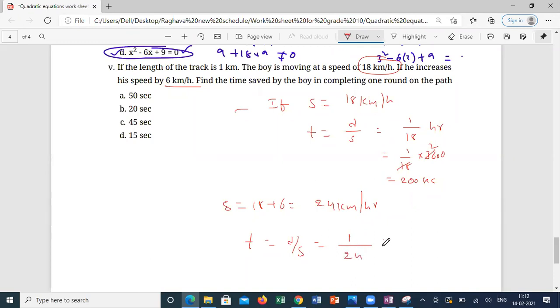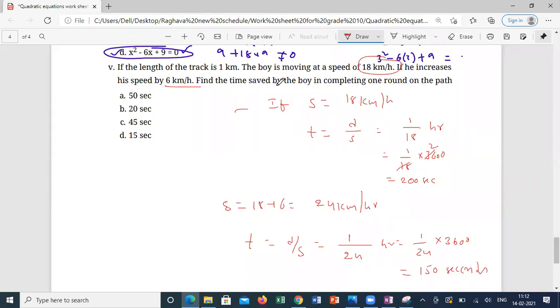So 1 by 24 hours, that is 1 by 24 into 3600. So what is the answer here? 150 seconds, correct?